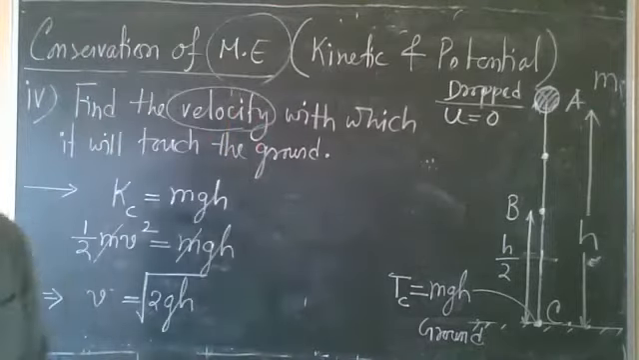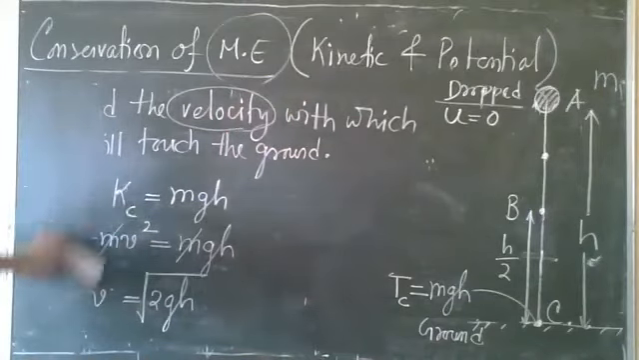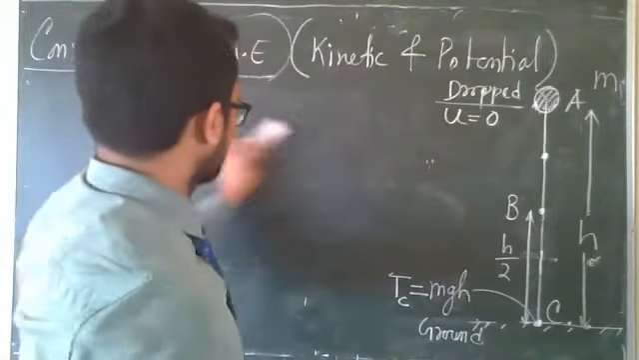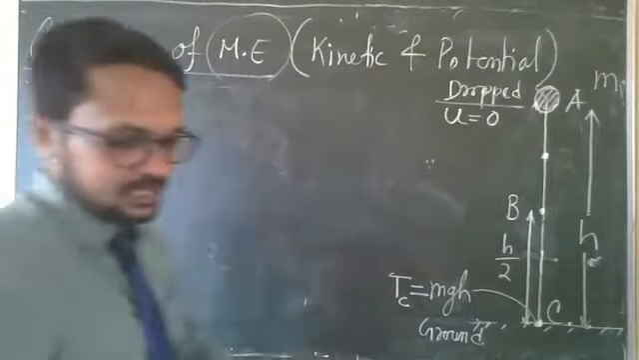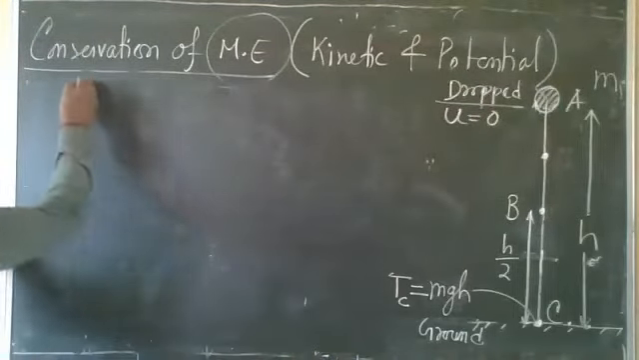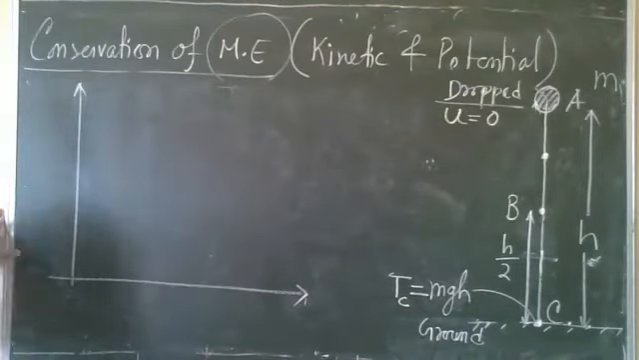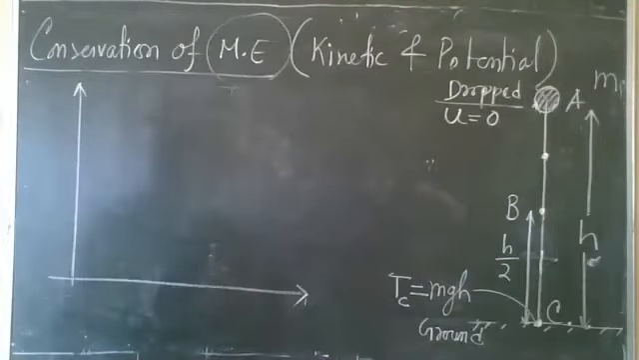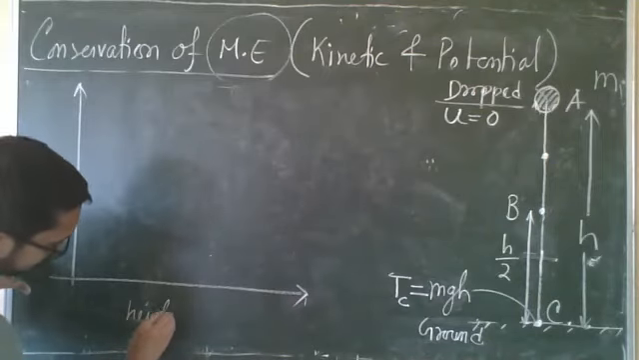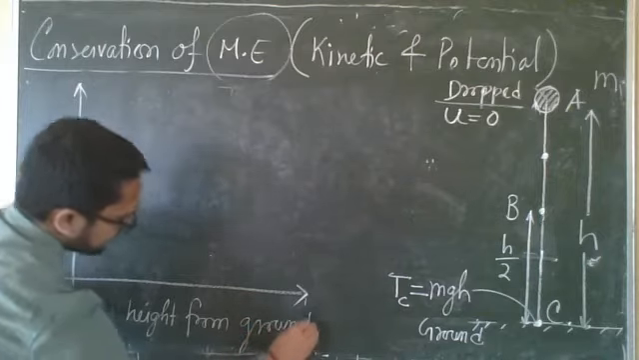So the last thing we'll see today, that is graph. When the object is falling down in this way, how will you draw kinetic and potential energy graph? Graph means we have to take 2 axes. One is y-axis, another is x-axis. Along x-axis, we are putting height from ground.